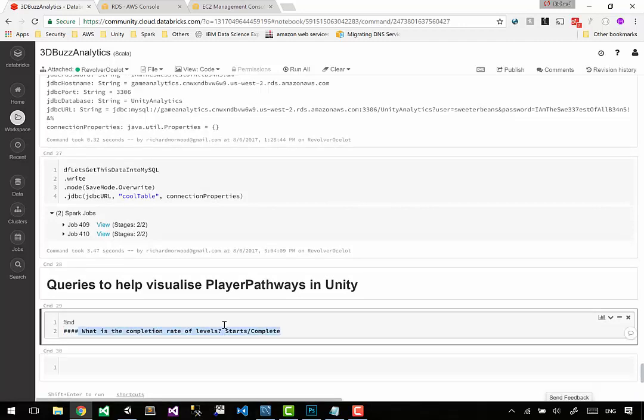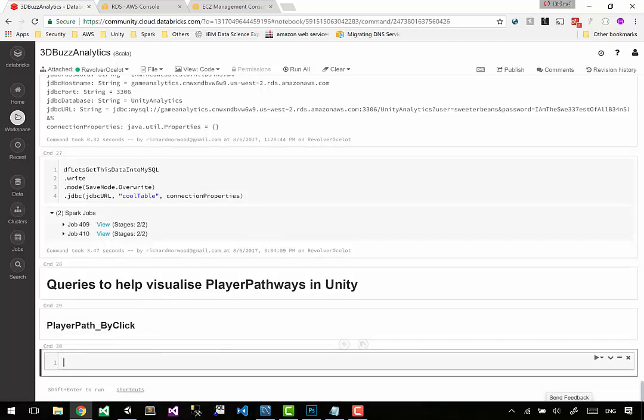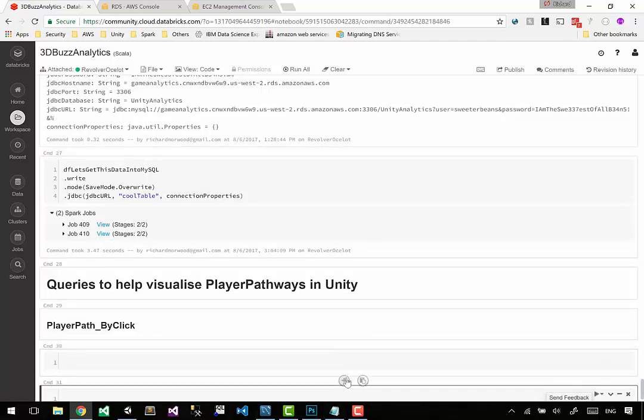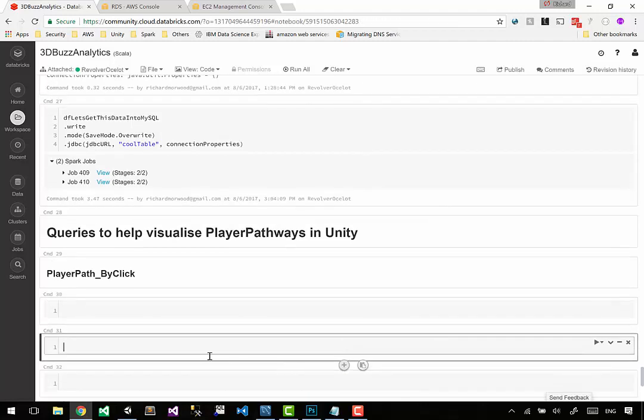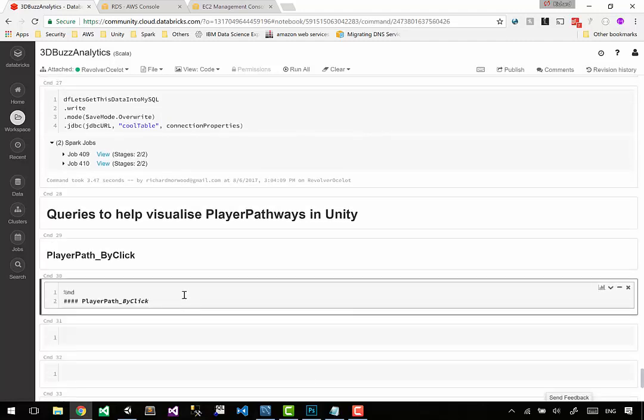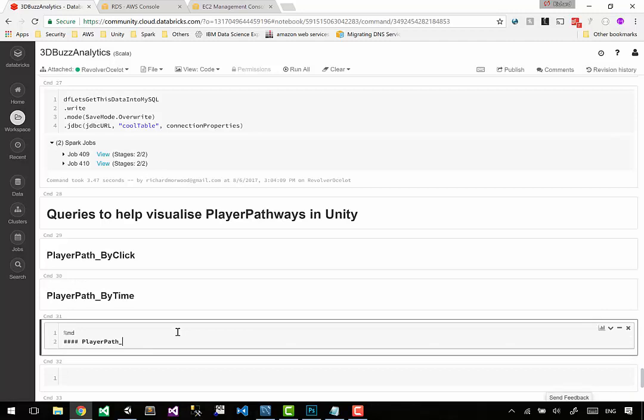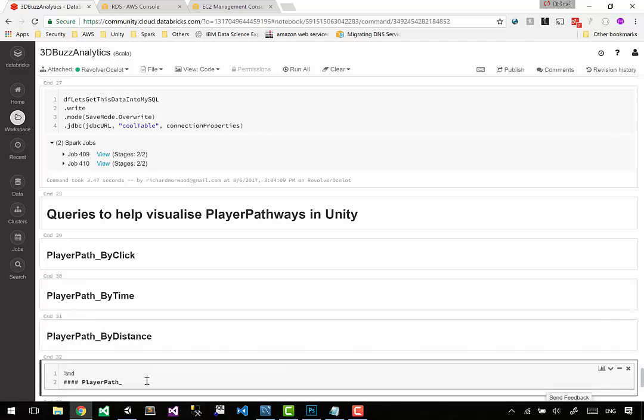I think it will. We're going to use player path by click. Oh, italics. I need some more plus symbols here, so give me some more space, please, Spark. There we go. Player path by click, player path by time, player path by distance, and finally we want to see where our players were spotted. So we'll call this one player spotted by enemy.